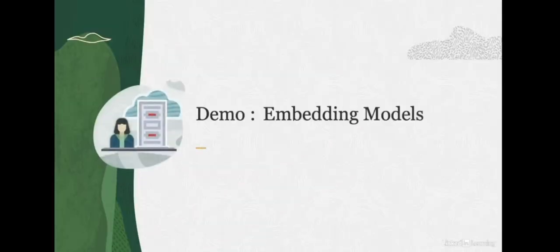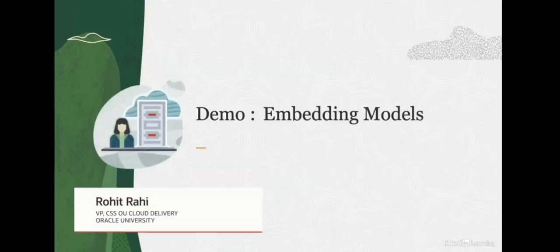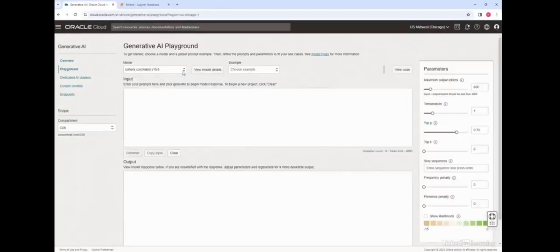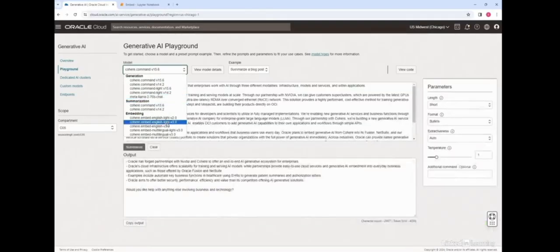Welcome. In this demo, we are going to look at the embedding models. Let's head over to the playground. And in the playground, if I click on the model drop down, I can see embedding models listed. Now let's look at embedding models, and as you can see here, both Cohere version 3 and version 2 models are listed for English, and for multilingual we have the version 3.0 models listed.